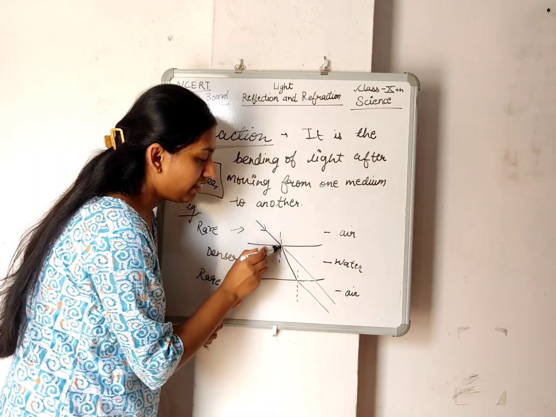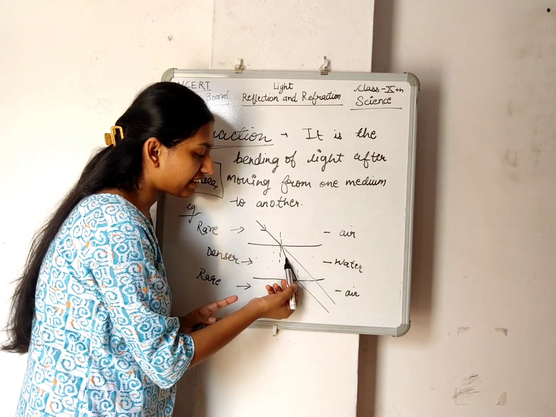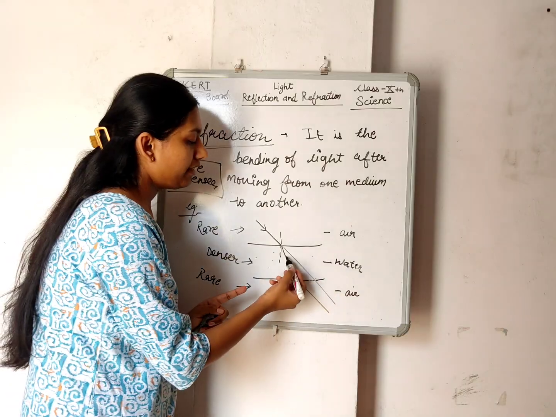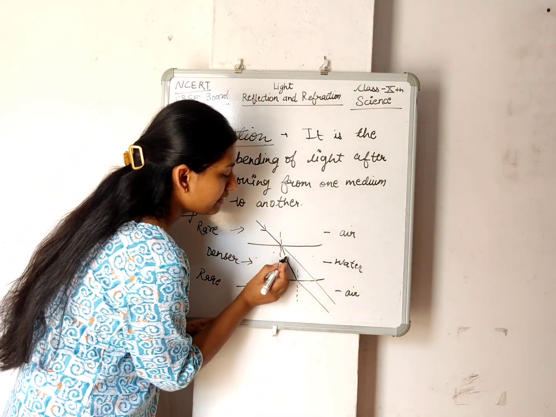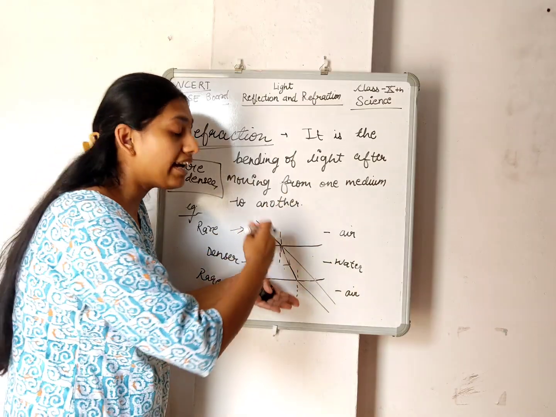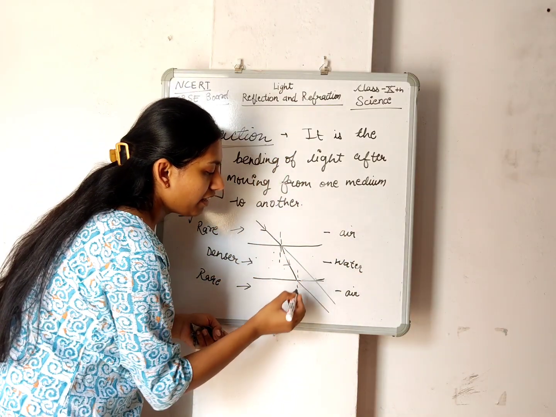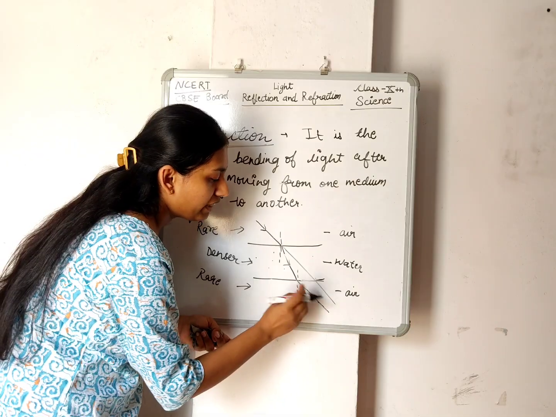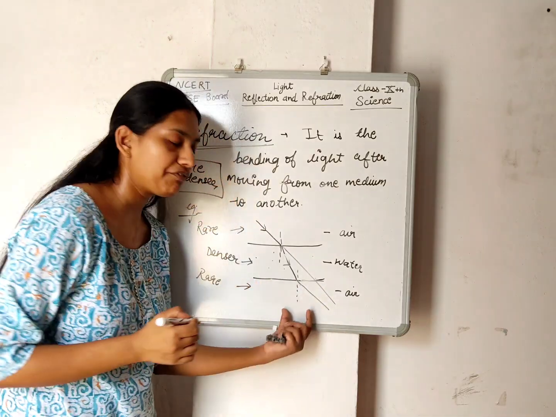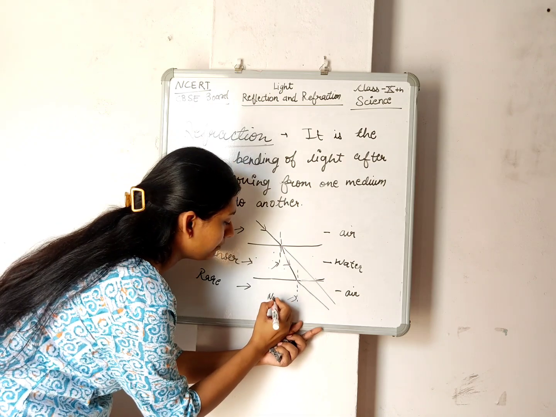The light falls on a surface from the rare medium and gets refracted. It slightly bends towards the normal, then again gets refracted at the surface of water and goes away from the normal. This is the normal, and this is also a normal.